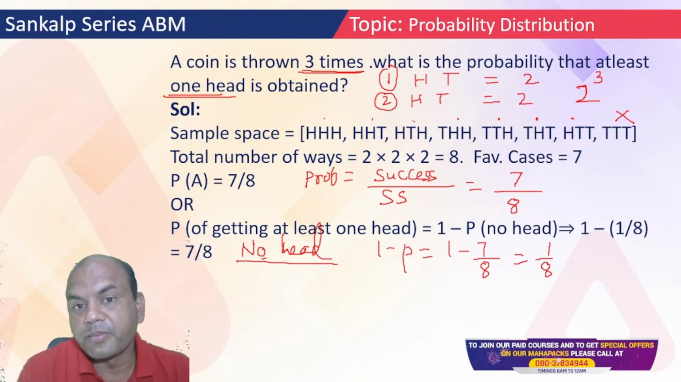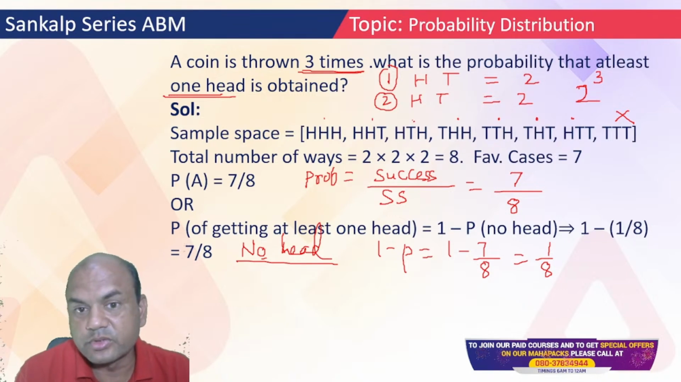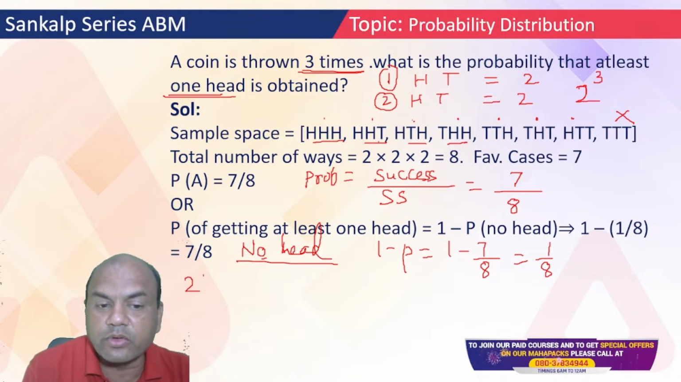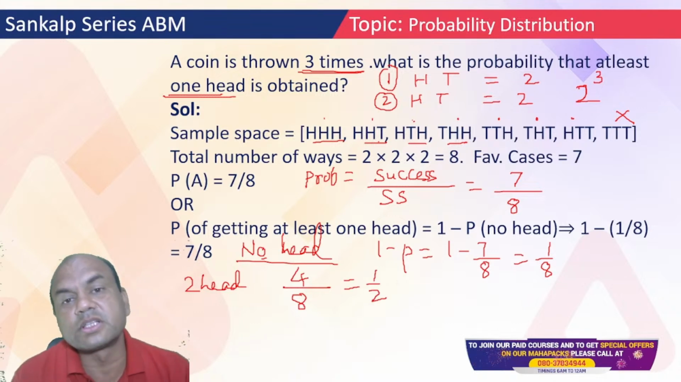If I ask you, I want at least two heads, in that case what can be the possibility? I am talking about at least. So 1, 2, 3, 4. These 4 are the answers. At least two heads, right? The denominator is 8, but here the numerator is 4. So it is 1 by 2. This is the way we must solve these numericals.